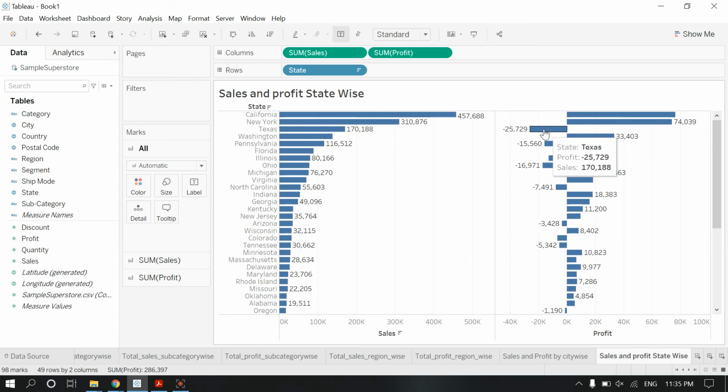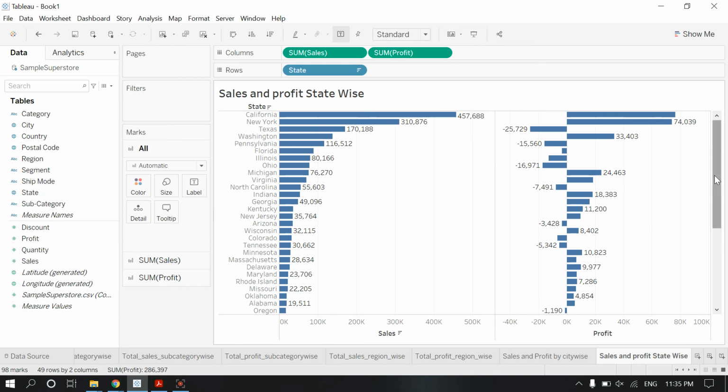And we are also getting loss here from Texas State. And we are getting profit from Washington. Then again loss, Florida. Again loss, profit, loss, North Carolina, and we are getting profit from these areas.